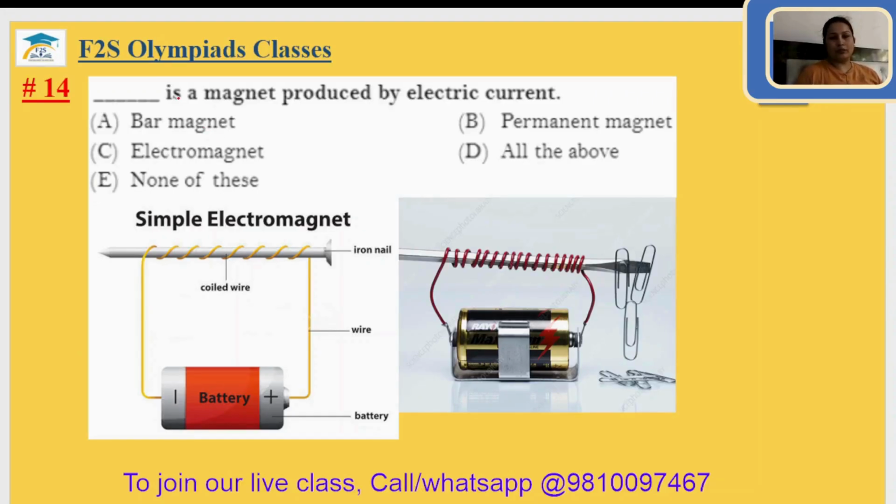Question number 14. Dash is a magnet produced by electric current. So bar magnet, permanent magnet, or electromagnet. Actually, if the magnet is made by using electric current, you can see the iron pins are attached to it. So this is your electromagnet. The 14th answer is option C.